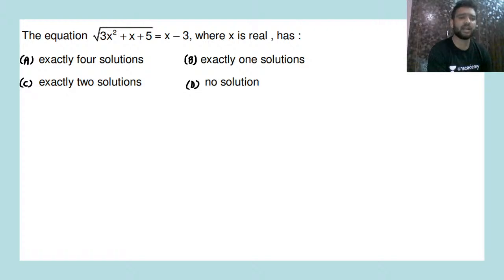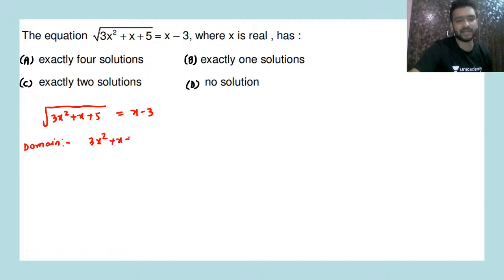The equation under root of 3x square plus x plus 5 is equal to x minus 3, where x is real, how many solutions does this equation have? So let's see. First of all, what we are having is under root of 3x square plus x plus 5 is equal to x minus 3. Now first we'll find the domain. For domain, what must be the case? 3x square plus x plus 5 must always be greater than or equal to 0.